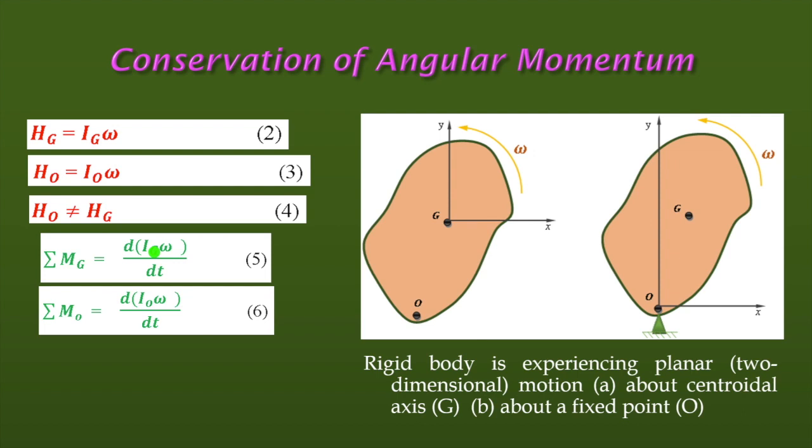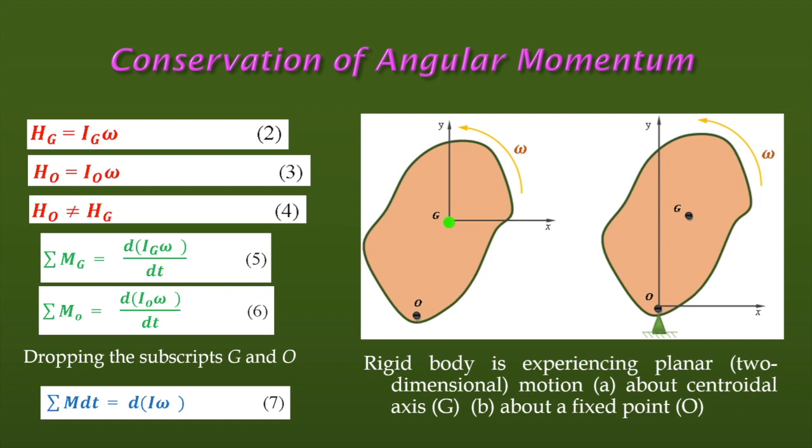This mass moment of inertia depends not only on the mass of the body, but also on the geometry, the shape, and the axis about which it is rotating. Finally, if you drop the subscript, then in general we can write the summation of M dt equals d of I omega.